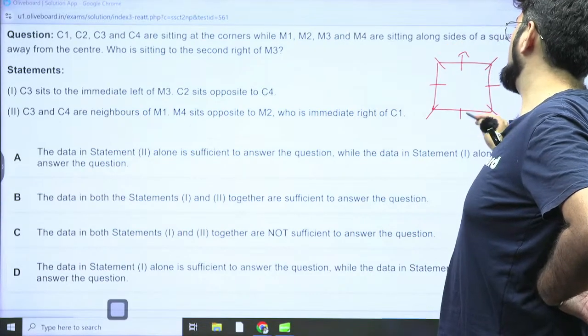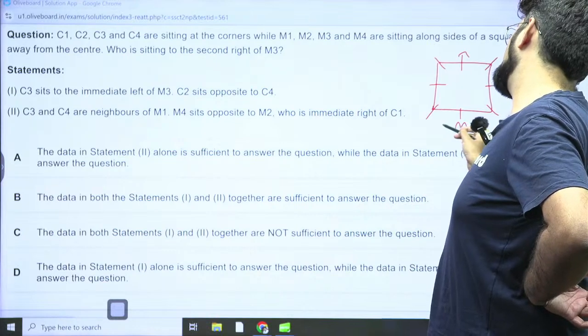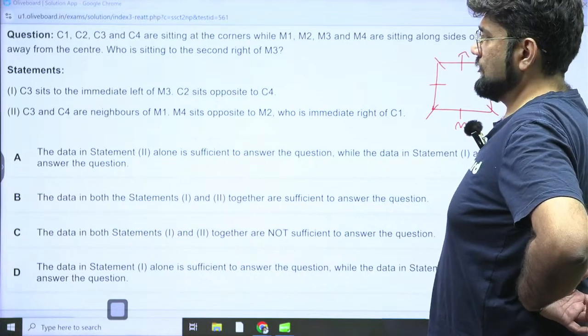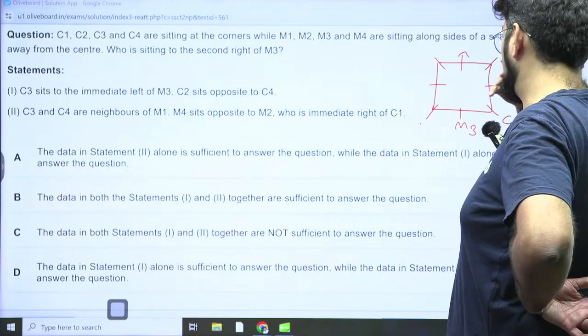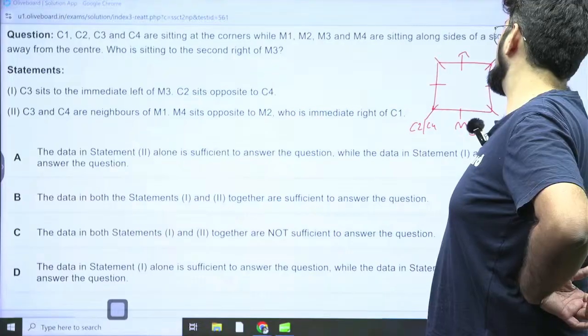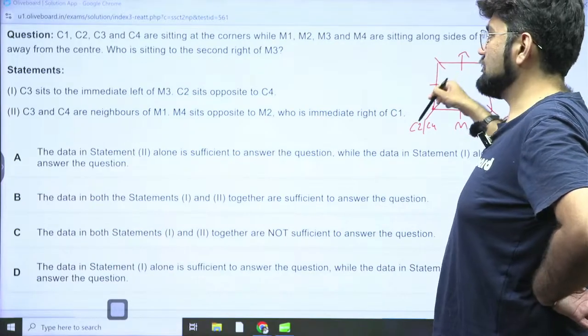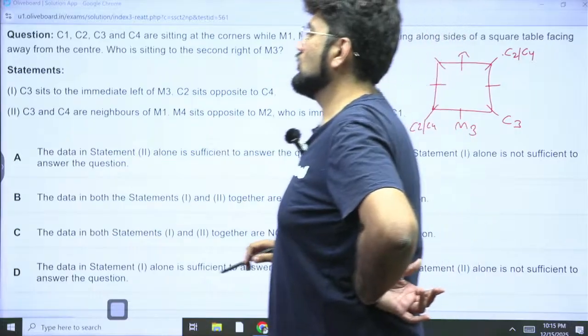M3 is along the sides of the square. So let's say M3 is sitting here. So C3 is to its immediate left, so C3 is here. C2 is opposite to C4. That means C2 and C4 are here. But the problem is either C2 can be here or C4 can be here, or C2 can be here and C4 can be here. So the immediate right of M3 I am not sure. Second right of M3 I am definitely not sure who is sitting. So 1 alone is not sufficient.